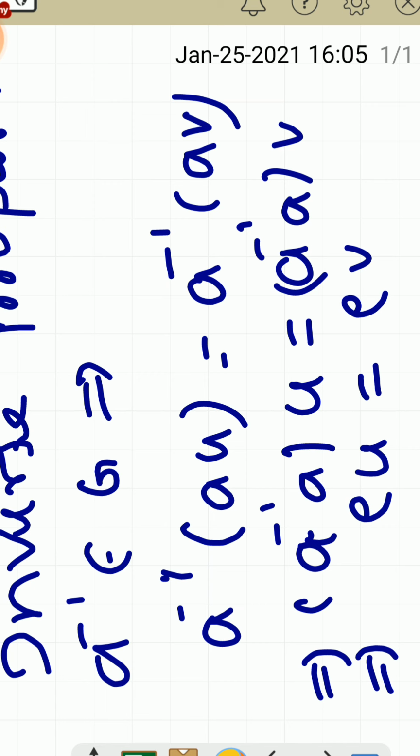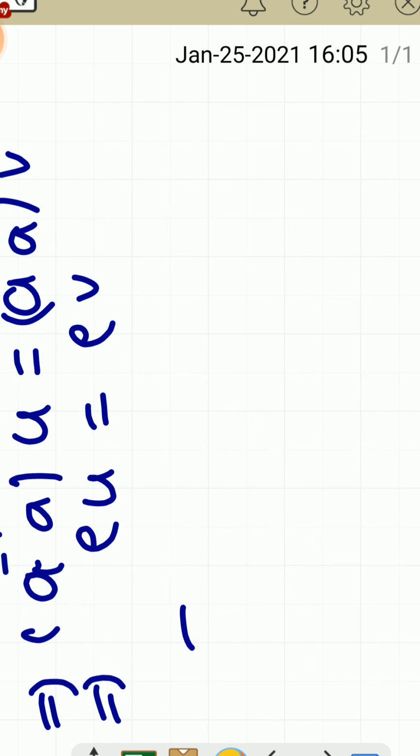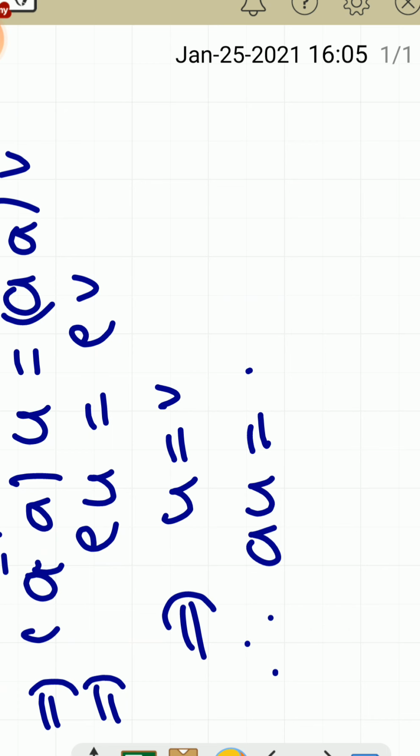Here what is the property? Inverse property. Now we can write U equal to V, since E into U is equal to U and E into V is equal to V. Therefore AU equal to AV implies U equal to V, which is called the left cancellation law.